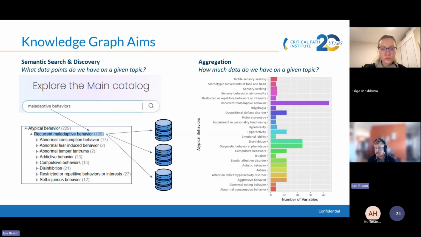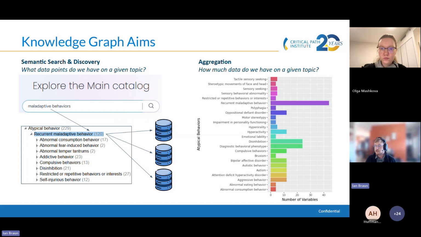But there's 120 subclasses there representing other concepts that might be more directly captured in the data that we're trying to catalog. So the idea would be we want to support a search platform where you can just look up maladaptive behaviors and immediately be pointed to the data sets and even down to the variable level where information about that term or one of its subclasses is described.